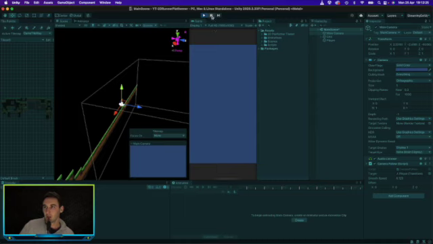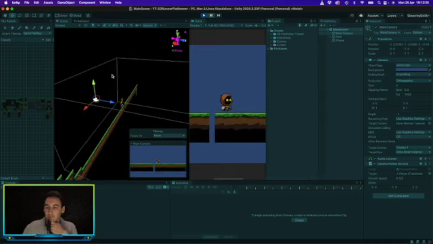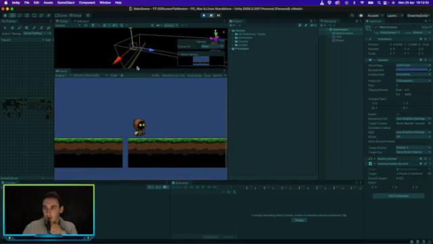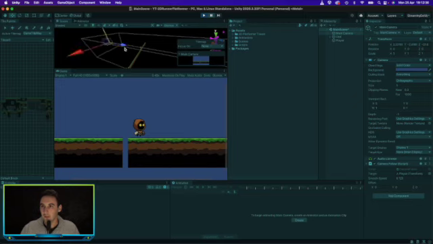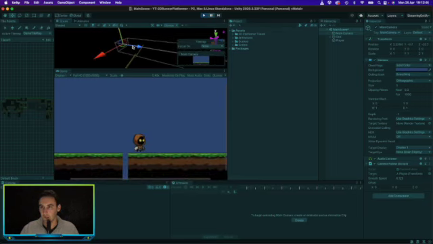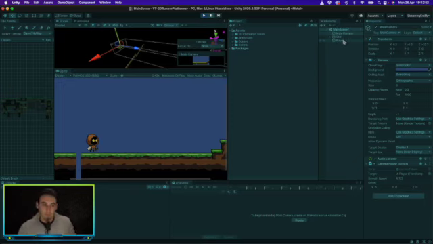So let's go ahead and pause this and drag this out to the point that we wanted. What we want is, let's do that, and then move it up a little bit, like that maybe, and then also move this like that, I think. So that's the position we want it to be.